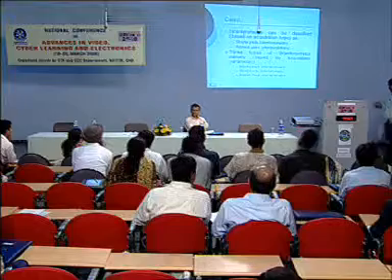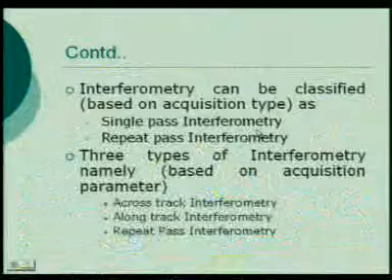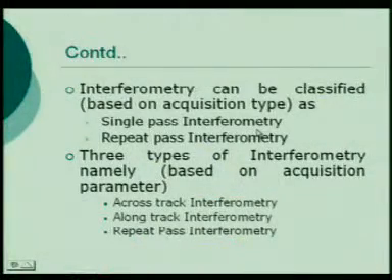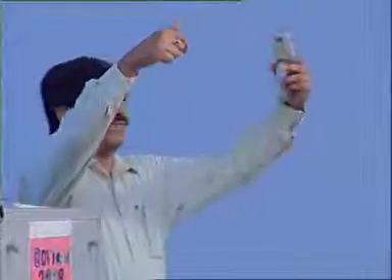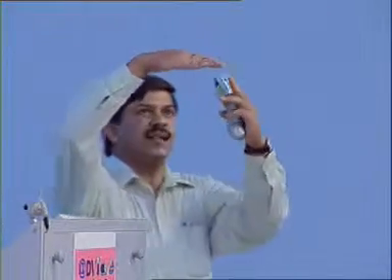So there are three types of interferometry for the generation of the 3D map: cross-track interferometry, along-track interferometry, and repeat pass. Cross-track means that if any plane or any satellite is moving, we have one antenna here and one antenna here. And there are two methods, and along-track.